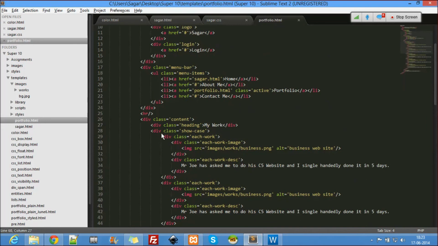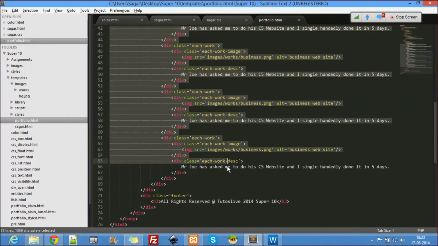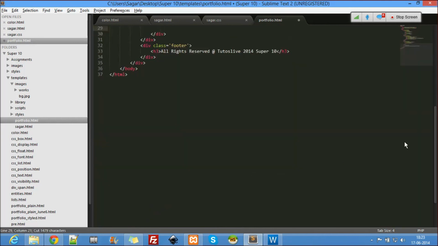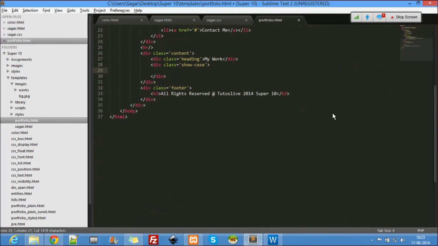inside the showcase. Also, let us have one more div. Right, inside the showcase, let us have one more div, class equal to, okay, some work alignment.